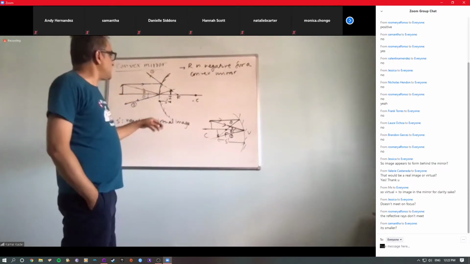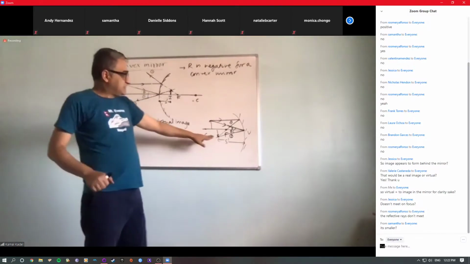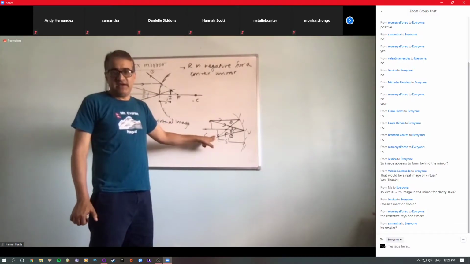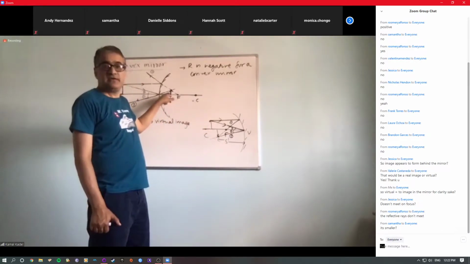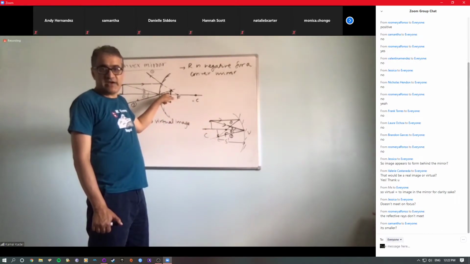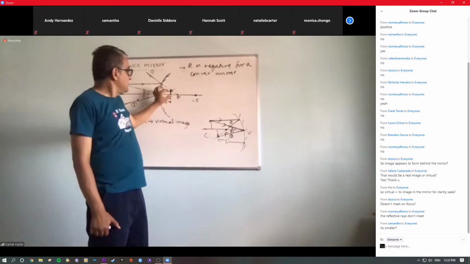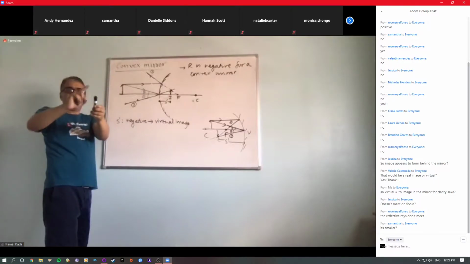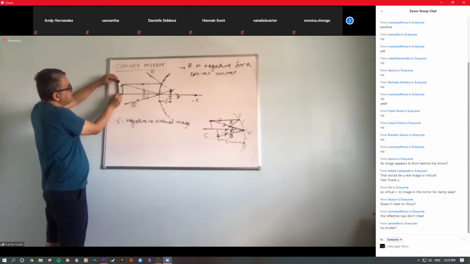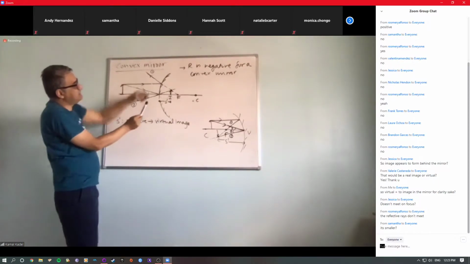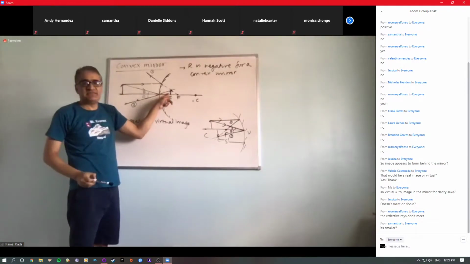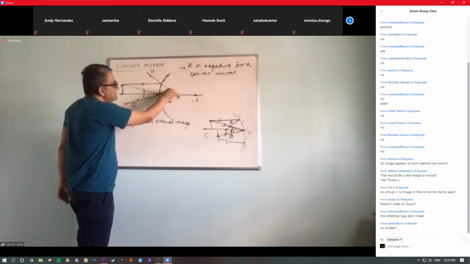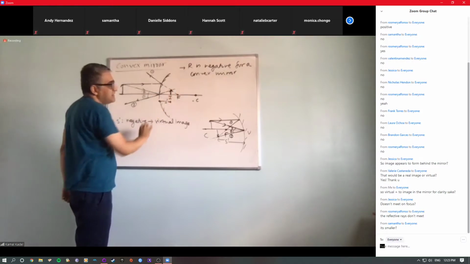The other difference is that clearly this image is inverted. See here, this image is inverted, this image is upright. You understand now, everyone? This is upright. Look here, this is top. You have placed this like this, and this appears the same as that, because the light rays are meeting here.